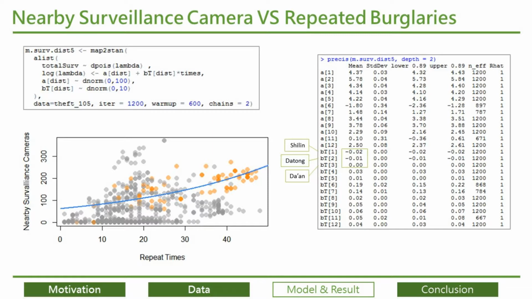For the nearby surveillance cameras versus repeated burglaries, I separate all districts to see their trends. The lower left plot is the trend of Zhongshan district. Using precise, we can see the coefficient of all districts. Number 1 and 2 districts, Shilin and Datong, have negative trends, and Da'an has a flat trend.